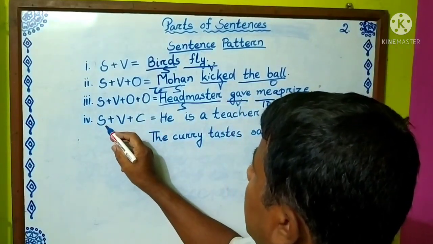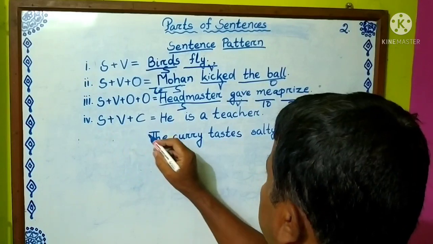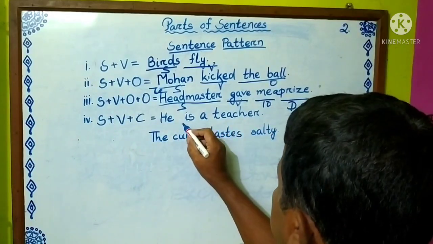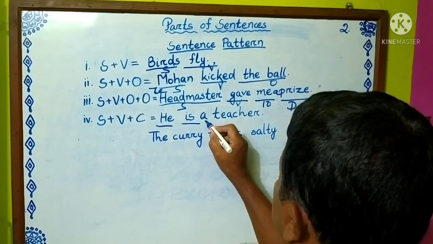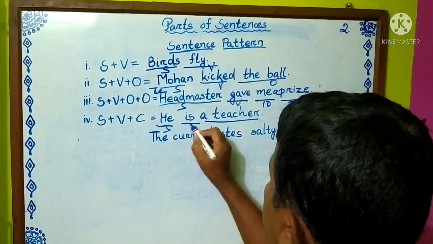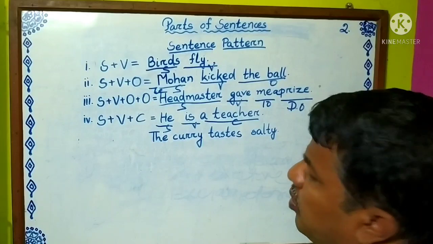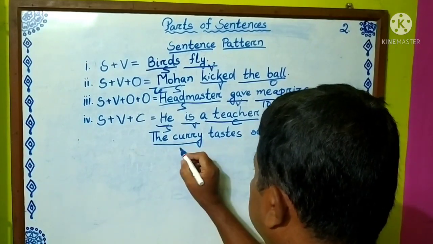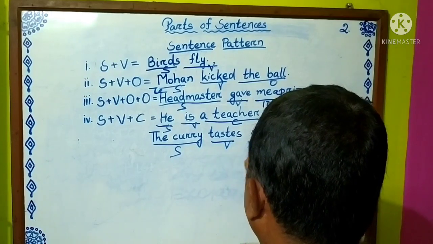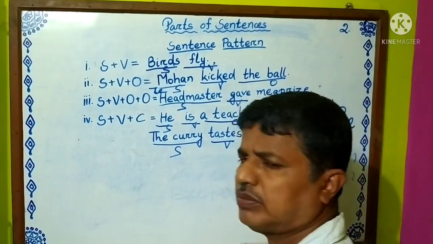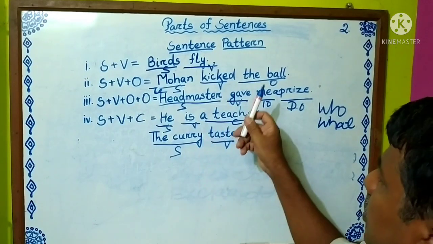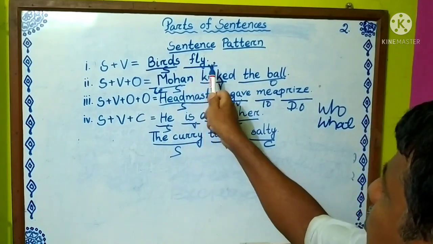SVC is another pattern: subject, verb, complement. He is a teacher. The sentence consists of the be verb is. Subject, verb is, complement, no object. This is also another example of SVC. S, V and C. These are the sentence patterns.